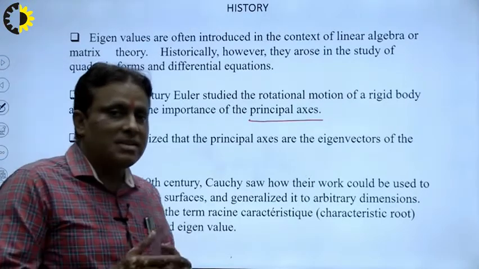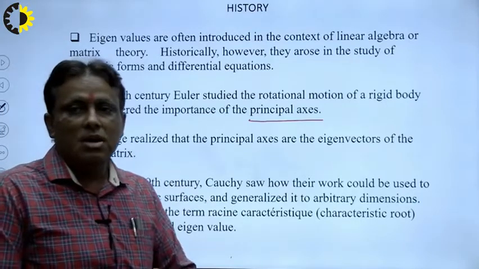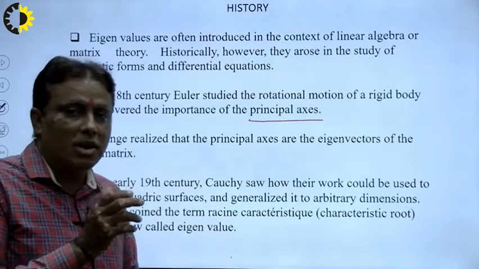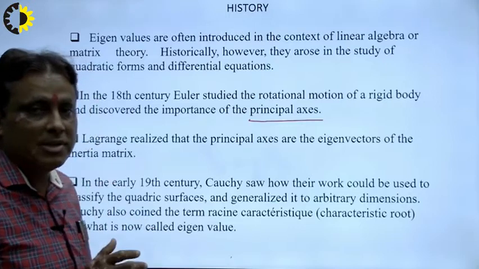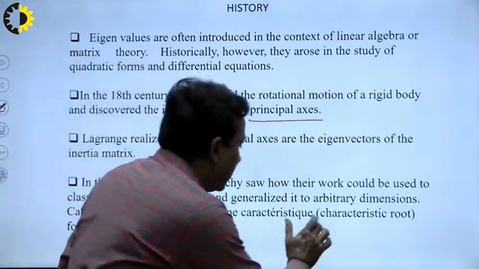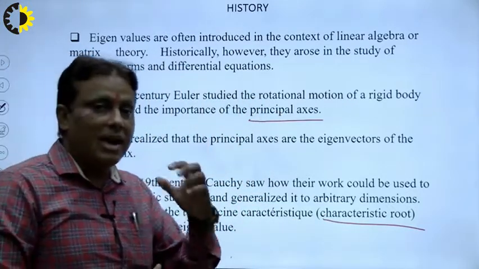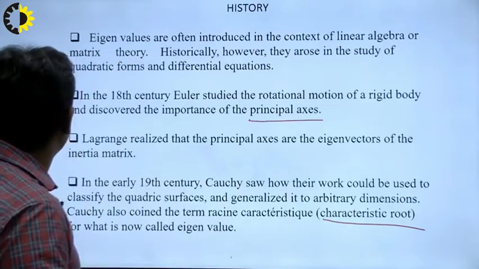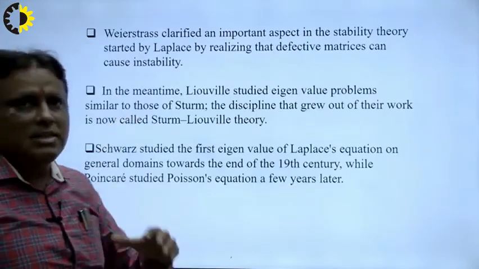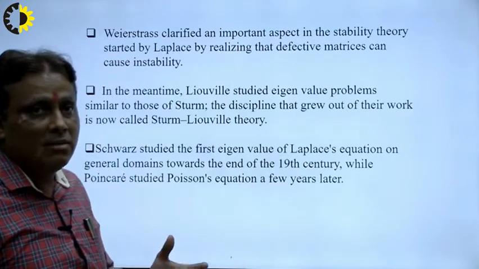In the early 19th century, Cauchy saw that their work could be used to classify quadratic surfaces in arbitrary dimension, and that is known as characteristic roots. This is characteristic roots. Characteristic roots is nothing but the eigenvalue. Now we discuss how different mathematicians realized the role of eigenvalue and eigenvector.